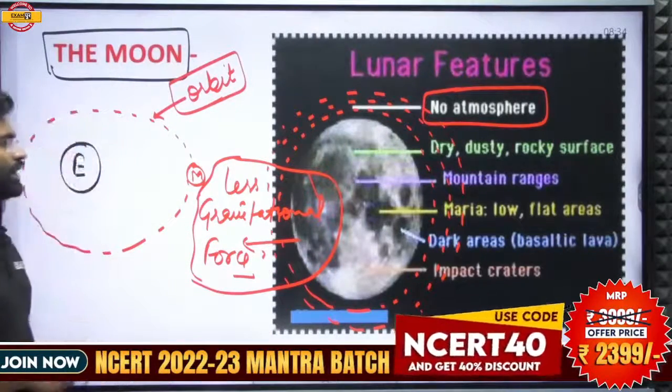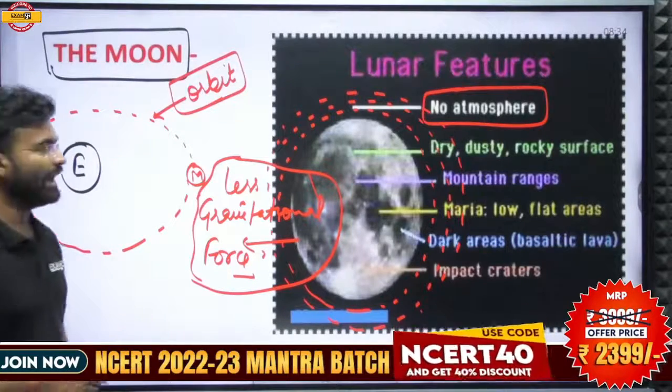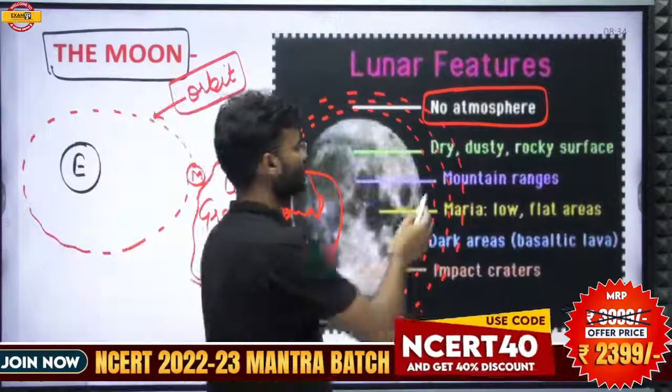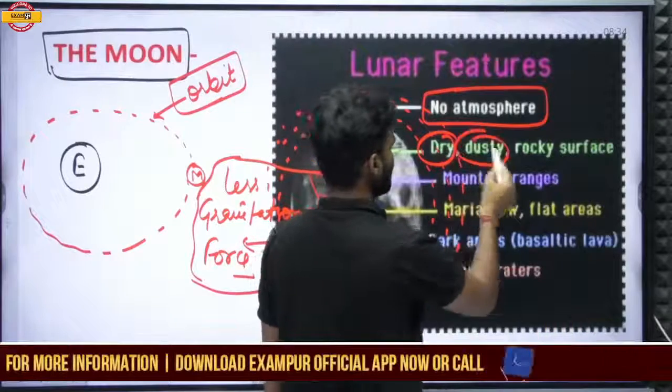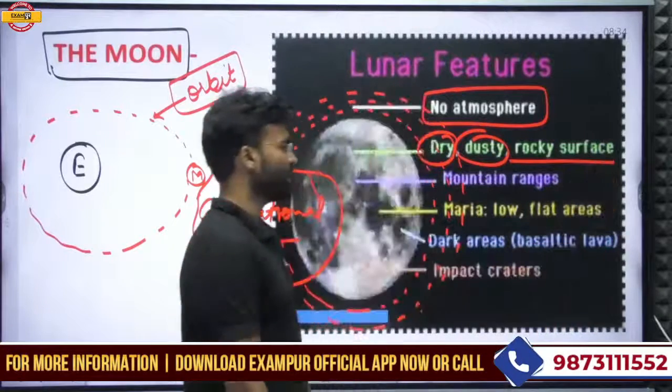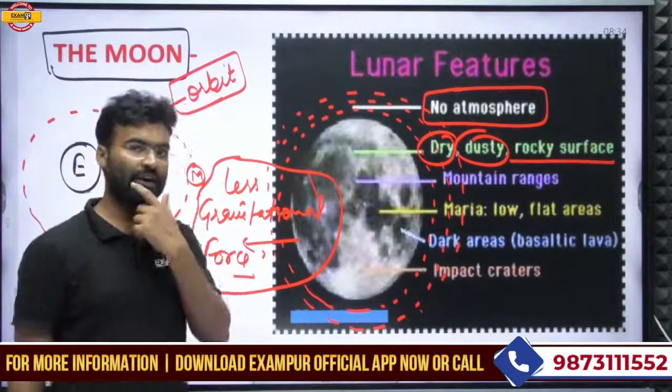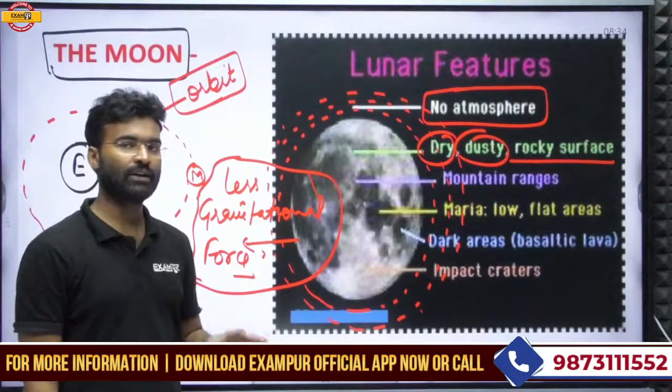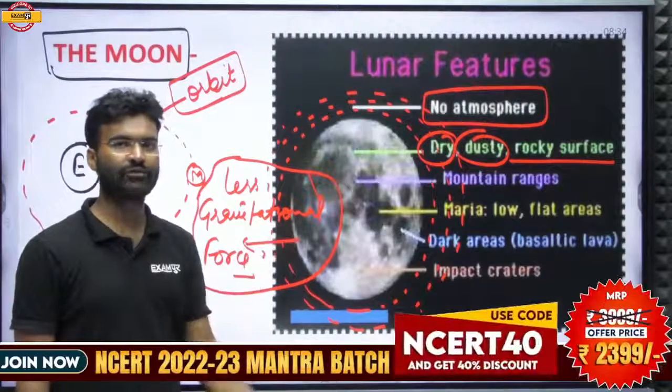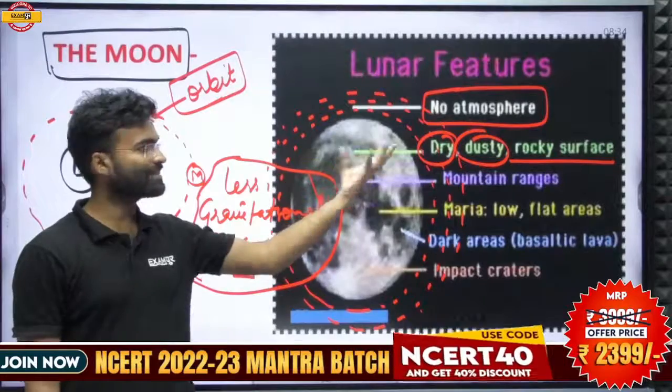So there is no atmosphere, and the surface of the moon is a dry, dusty, rocky surface. If you move on the surface of the moon, you will realize that there is a dry surface and a dusty surface.